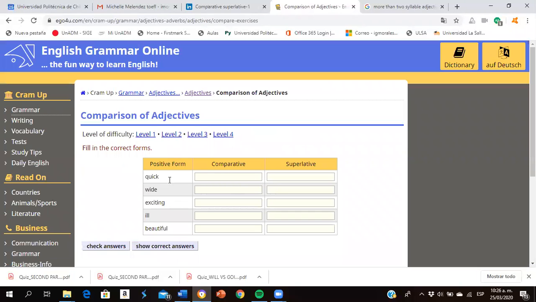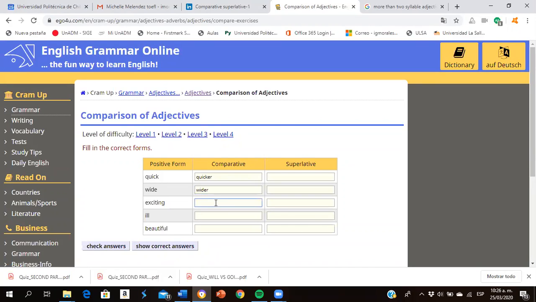Okay, for example, quick. Open your microphone. Quick changes to what? Quicker. Good. What about wide? Wider.